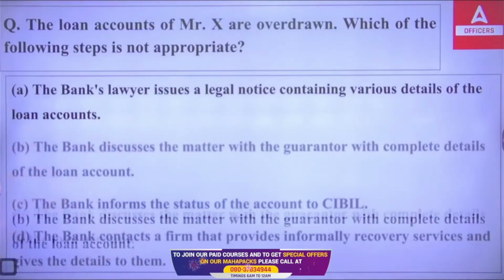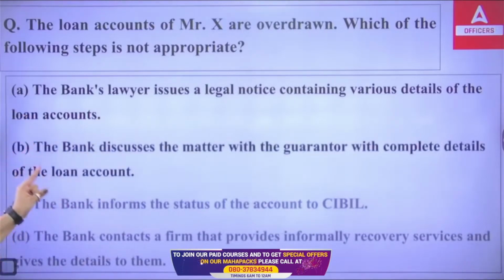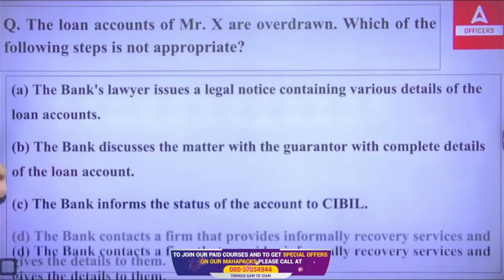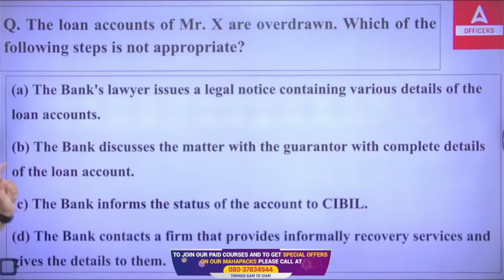Second, the bank discusses the matter with the guarantor with complete details of the loan account. Third, the bank informs the status of the account to CIBIL. Fourth, the bank contacts a firm that provides informal recovery services and gives the details to them. So out of these four situations, which is not a right step to be taken?